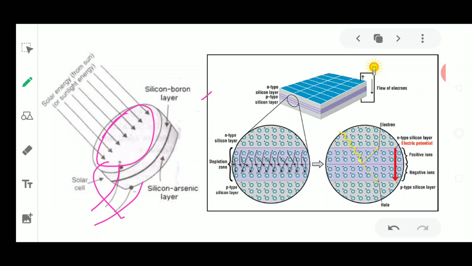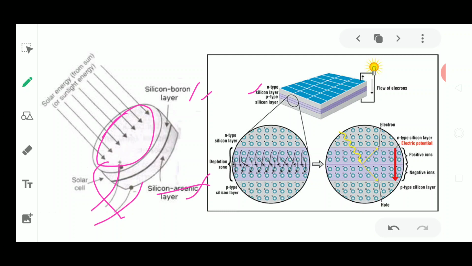Now how is this electricity produced? We know that electricity is produced because of the flow of electrons. Why, how, and from where do these electrons come? These electrons are present in the semiconductors. What actually happens inside these layers? It contains the silicon layer and the arsenic layer. Here silicon and boron are there, and here silicon and arsenic are there.